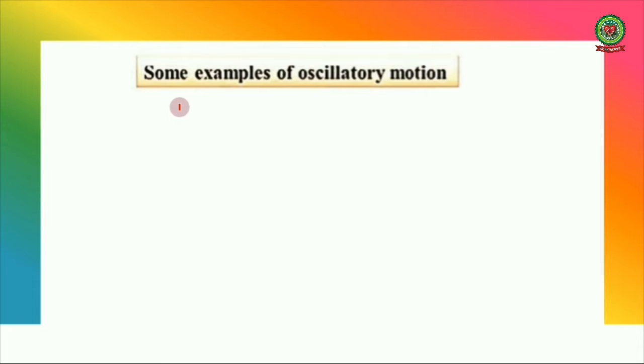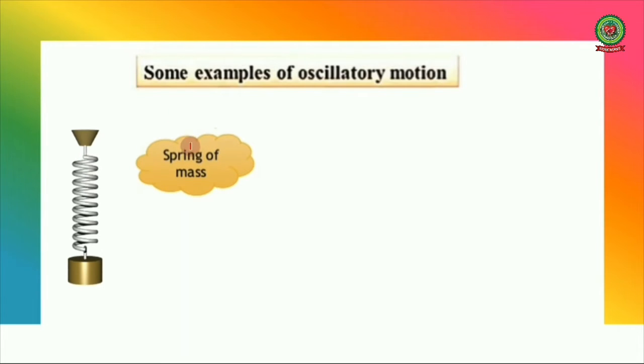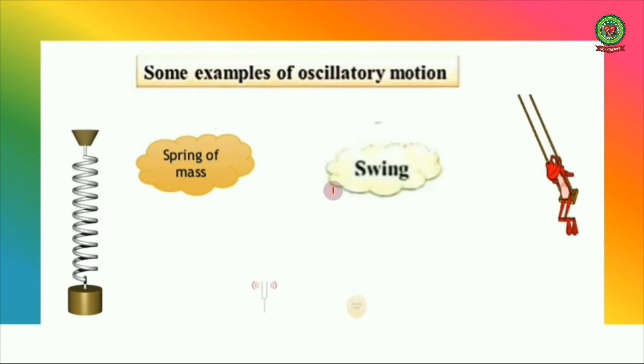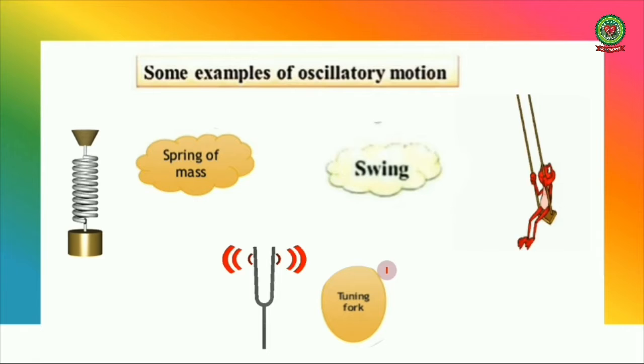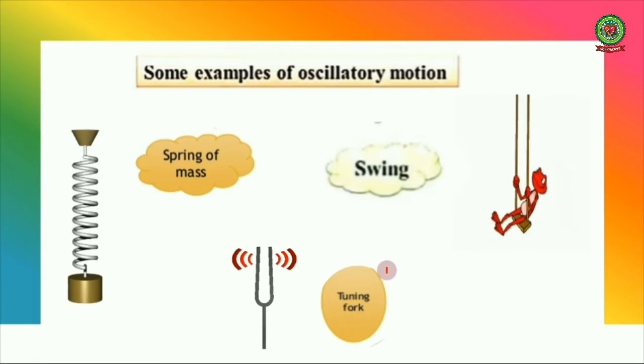We have some examples of oscillatory motion, like a spring with a mass. This is also oscillatory motion. A swing and a tuning fork, all are examples of oscillatory motion.